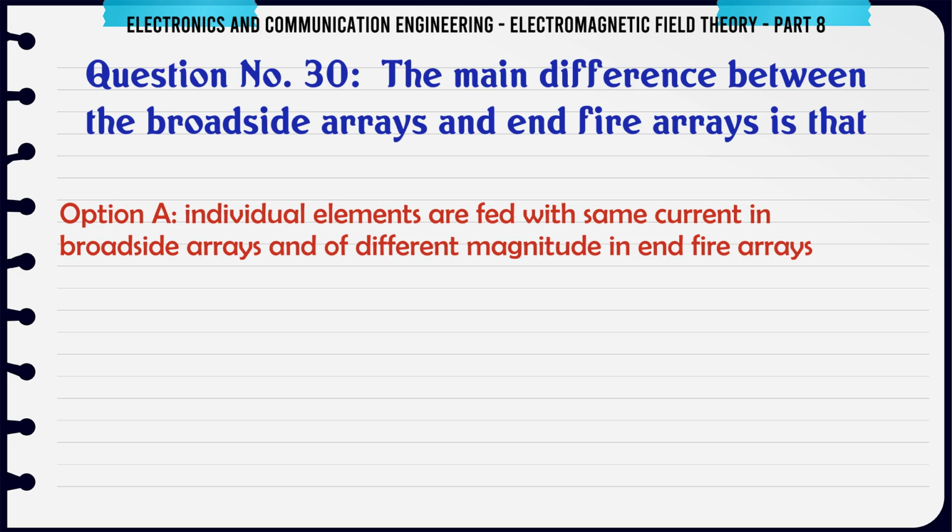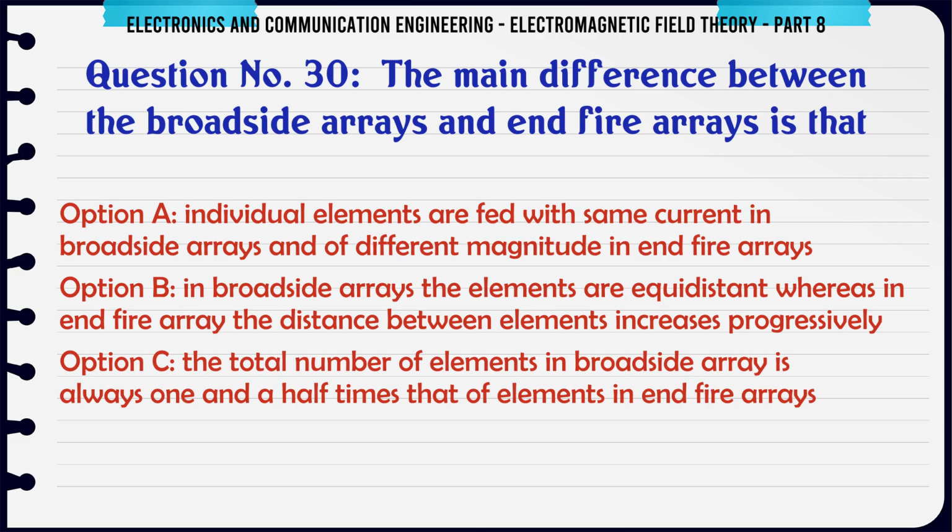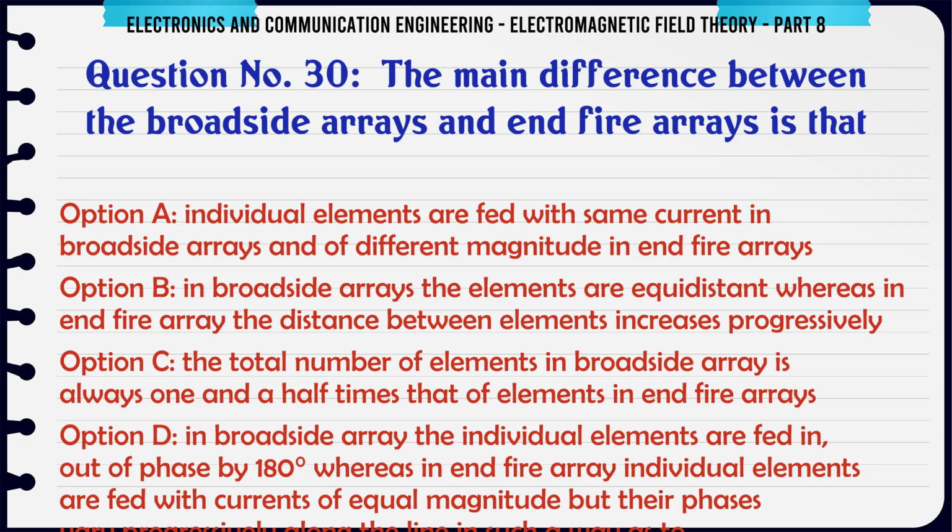The main difference between the broadside arrays and end-fire arrays is that A. Individual elements are fed with same current in broadside arrays and of different magnitude in end-fire arrays. B. In broadside arrays the elements are equidistant, whereas in end-fire array the distance between elements increases progressively.